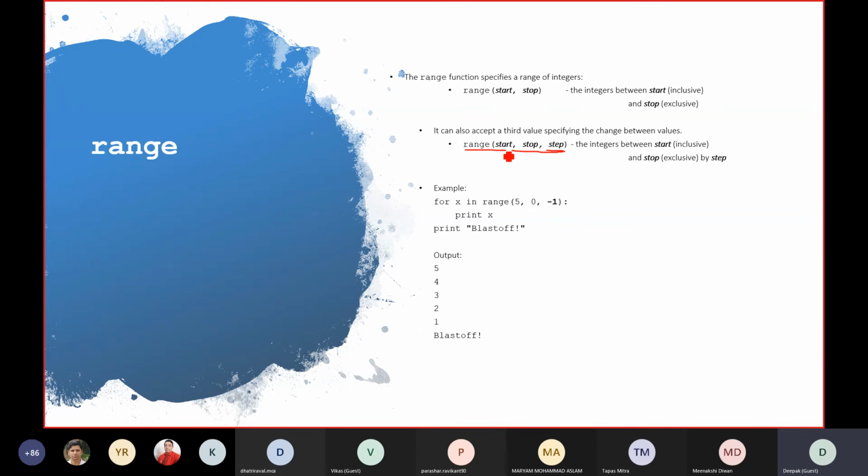Range के अंदर you can give a starting point, you can give a stopping point, and you can give a step. So this is the starting point, this is the ending point, and this is the step. The step is -1. So you start from 5, go till 0, and the increment is -1. Did you get that? So the output is 5, 4, 3, 2, 1.